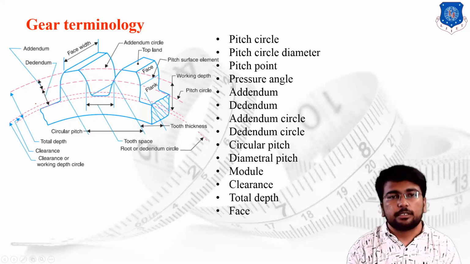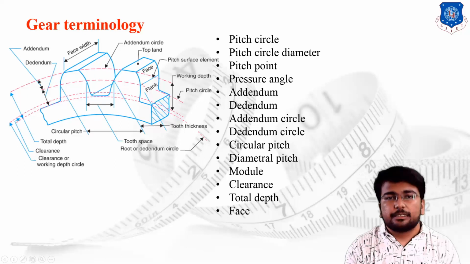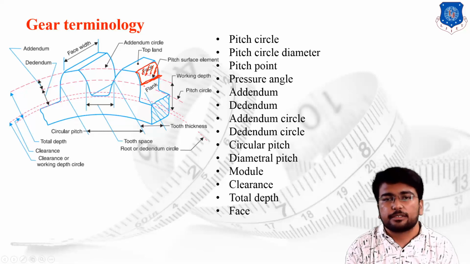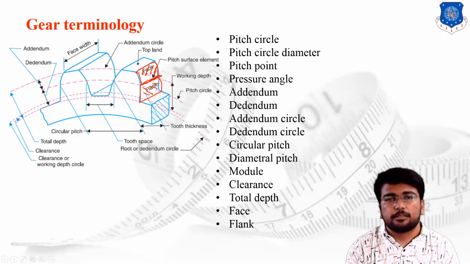Then face. Face is the surface on the teeth profile above the pitch circle line, known as the face value. This is the particular face. In the same way, flank. Flank is also a surface on the teeth profile, below the pitch circle line. So this is known as the flank. Flank itself covers the fillet radius of the gear as well.